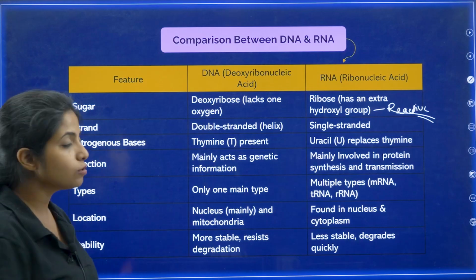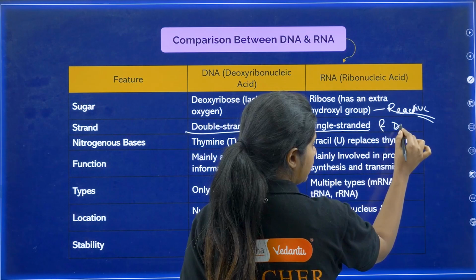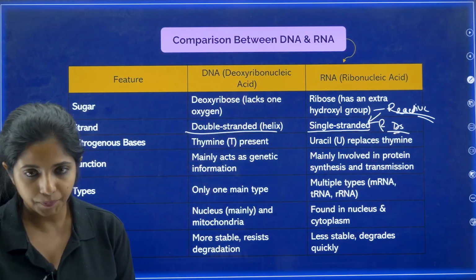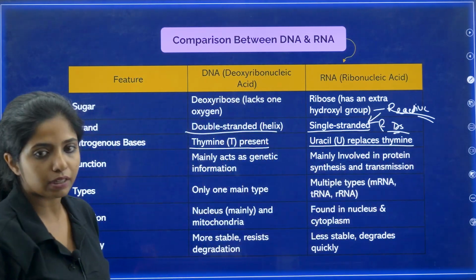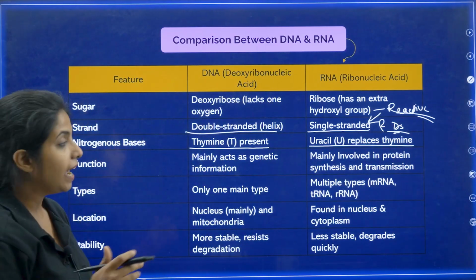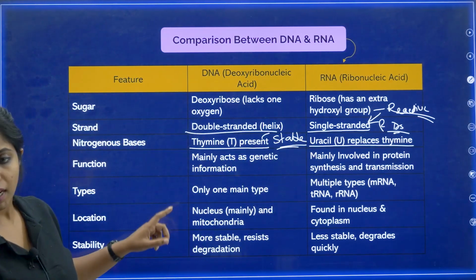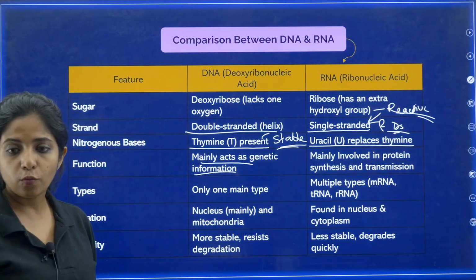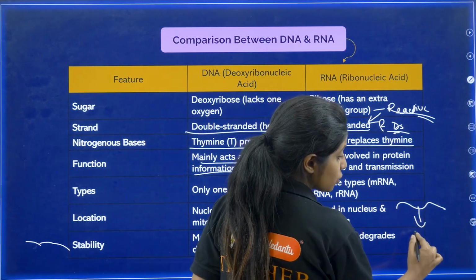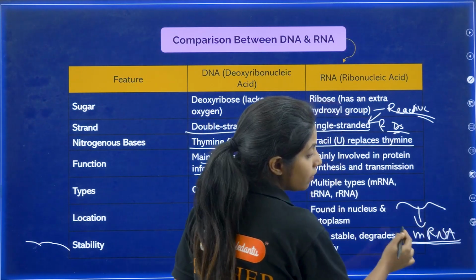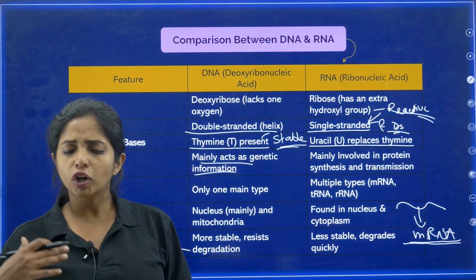Talking about the DNA strand, mostly it is double-stranded. Okay, but if we talk about RNA, it can be single-stranded and also double-stranded as well, but mostly it is single-stranded. Nitrogen bases, it has thymine. And here it has uracil that replaces thymine, my dear children. Thymine is what? 5-methyl-uracil, and it is again something that makes the DNA much more stable. Function, mainly it acts as a genetic material, that is DNA. What about RNA? I told you, the DNA's information has to transcribe into mRNA. This mRNA will be able to make proteins later on. So basically, can I say that RNA is involved in protein synthesis?